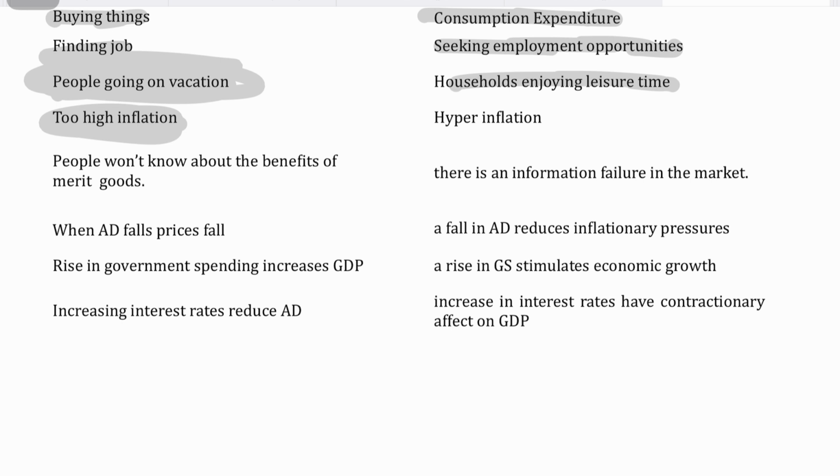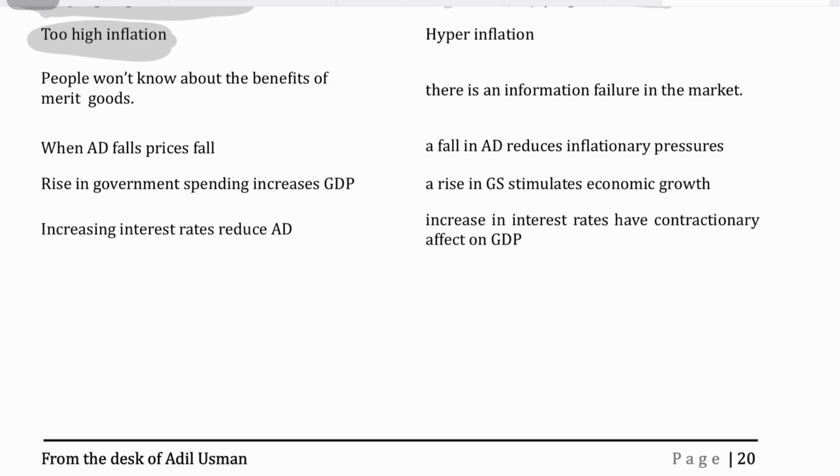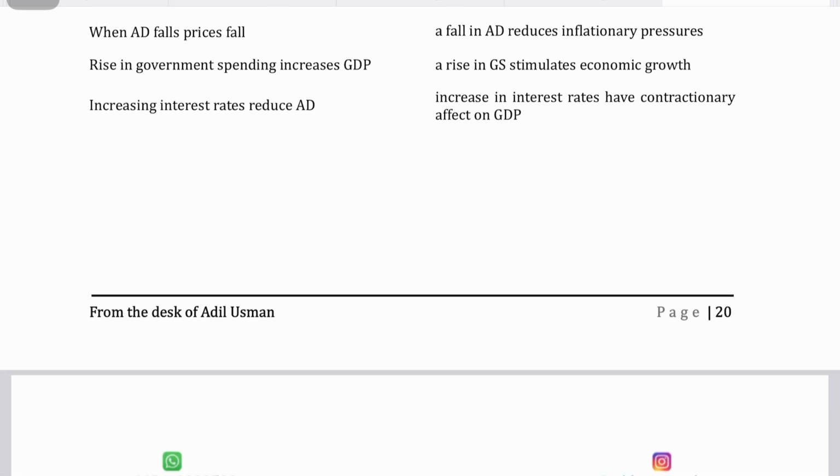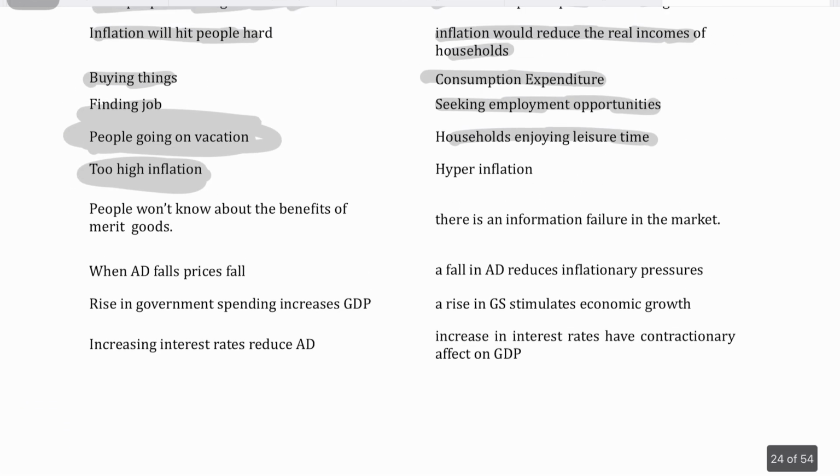When AD falls, prices fall: say a fall in AD reduces inflationary pressures. Increasing interest rates reduces aggregate demand: say increasing interest rates will have a contractionary effect on GDP. Rise in government spending increases GDP: say a rise in government spending stimulates growth. So it all depends upon the economic vocabulary. Make sure that you use good economic vocabulary.